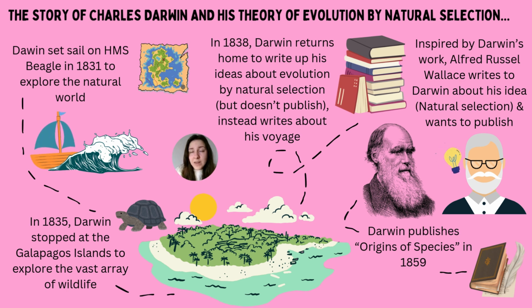So when he returned in 1838, Darwin was able to write up a lot of his findings, but he didn't publish any of them at this time. From setting sail in 1831 all the way until 1838, he had a whole catalogue of information, but he didn't publish anything. This was mainly due to his background. He had family members that had been ostracized from the scientific community for their ideas, so he saw that firsthand. He saw what it would be like if he was to come out with research that wasn't really respected or well liked.